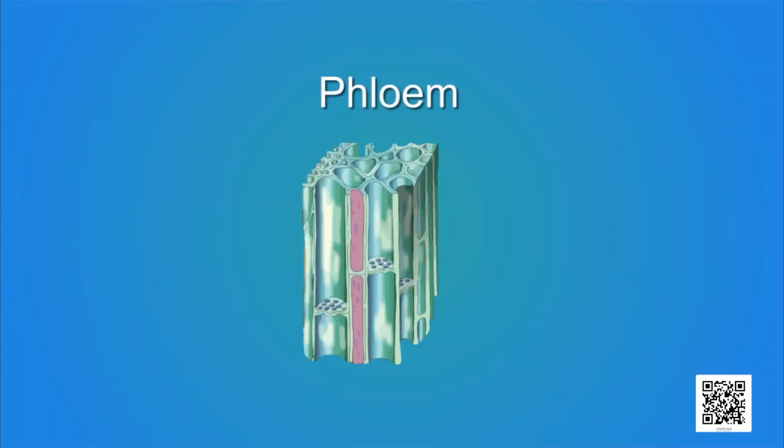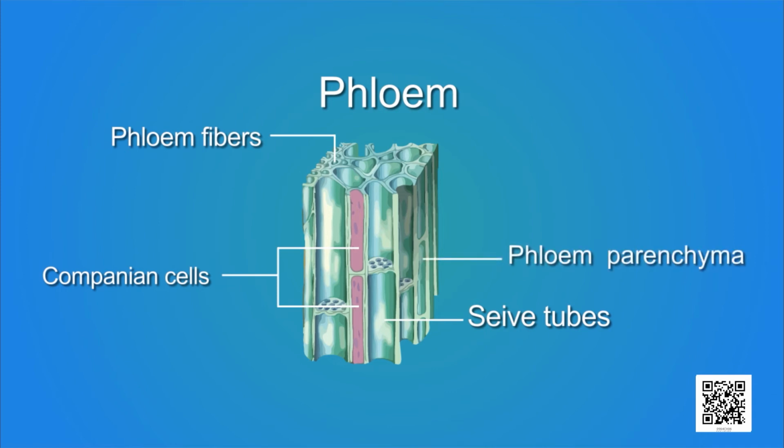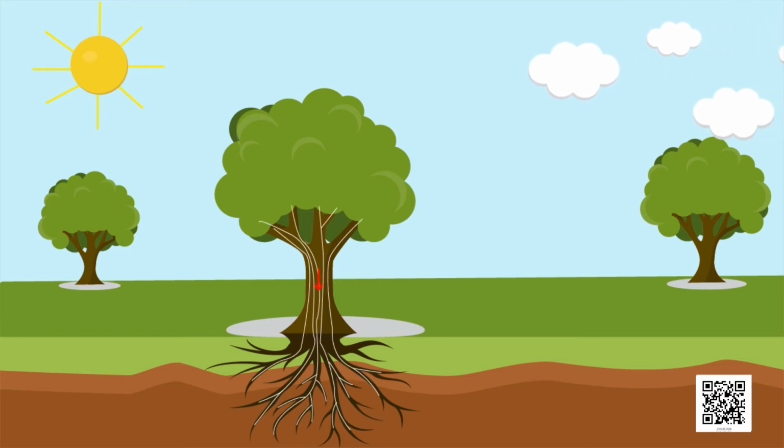Next to study is phloem. Phloem is also made up of four types of elements. They are sieve tubes, companion cells, phloem fiber, and the phloem parenchyma. Except for phloem fibers, all phloem cells are living cells. Phloem transports food from leaves to other parts of the plant. Unlike xylem, phloem can move the material in both the directions.